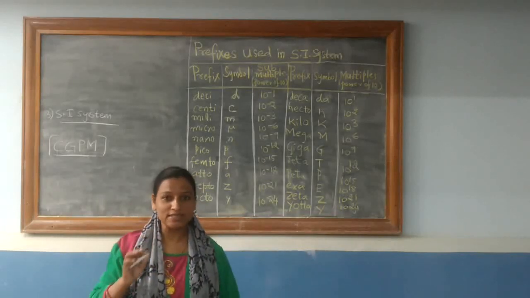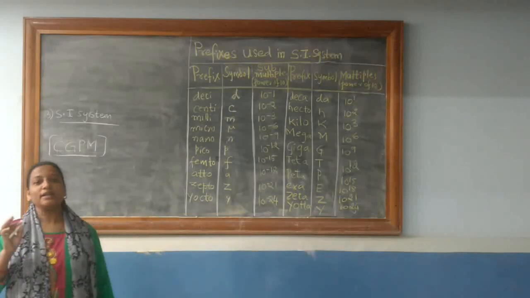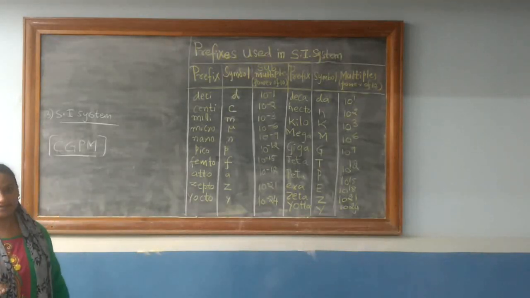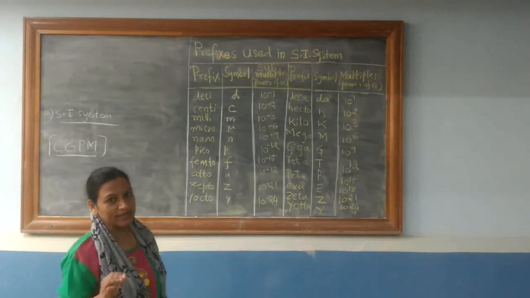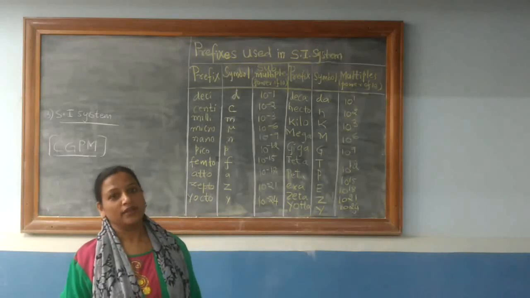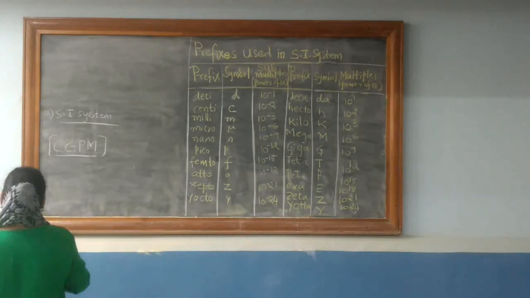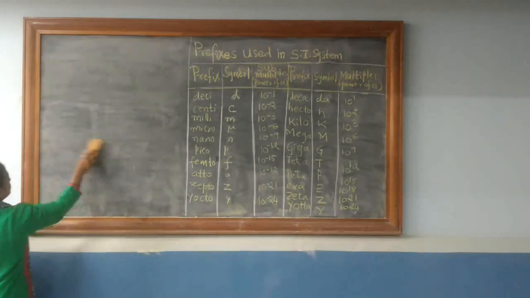According to this system, 7 base fundamental quantities were identified. A symbol was given for each, and its SI unit and the symbol for the SI unit were mentioned. Now let us see which are the 7 fundamental quantities.